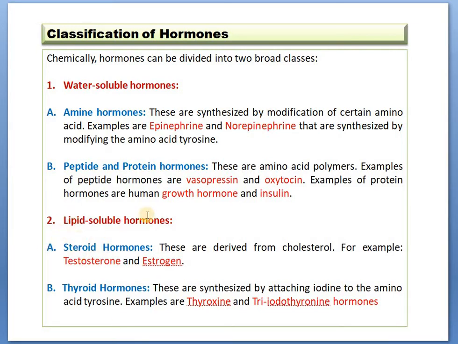Now, number two is the lipid-soluble hormones. That is, this group of hormones is soluble in lipids. They are again of two types: steroid hormones and thyroid hormones. Examples of steroid hormones are testosterone and estrogen, and the precursor molecule of these hormones is cholesterol. Thyroid hormones are thyroxine or T4 and triiodothyronine, that is T3.